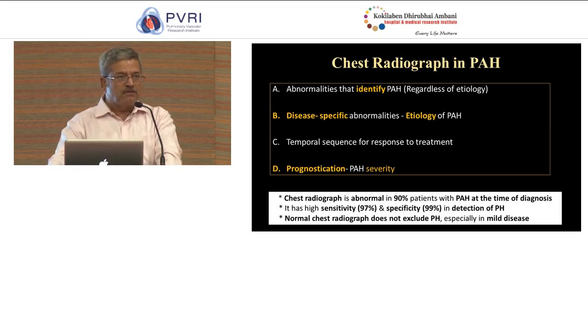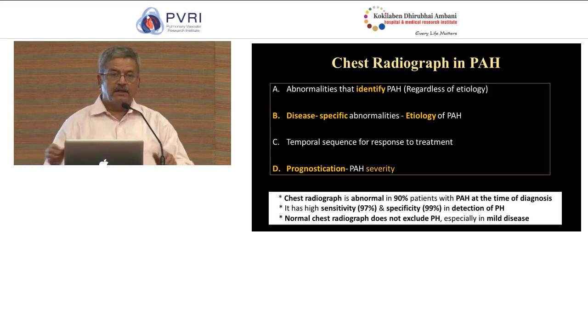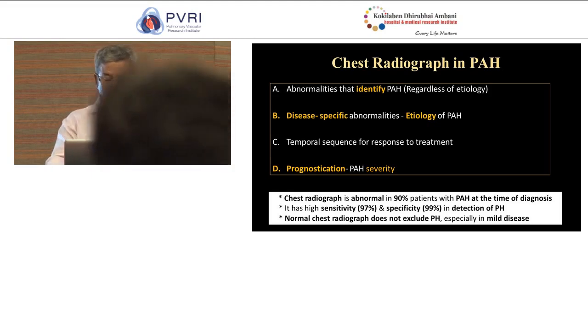So I will come back to the first lecture of the day today, and I will try and tell you the relevance of chest radiographs in establishing the diagnosis of pulmonary hypertension, and as you can see here, in its role in the management of pulmonary hypertension.